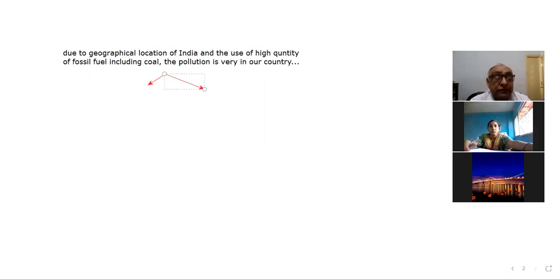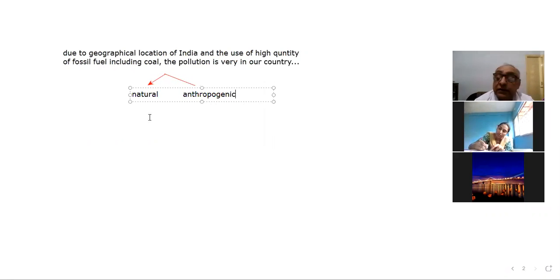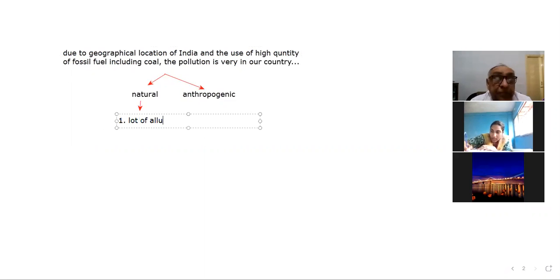So there are two factors. One is the natural factors and second is the anthropogenic factors. Anthropogenic means man-made factors. As far as the natural factors are concerned, there are two important points here. Number one, there is a lot of alluvial soil in India.